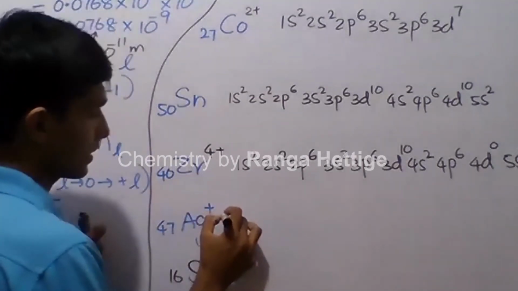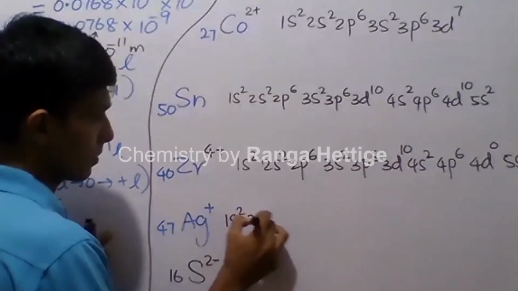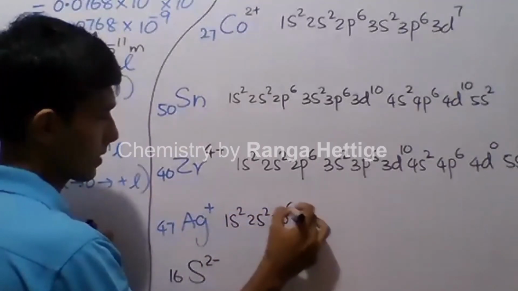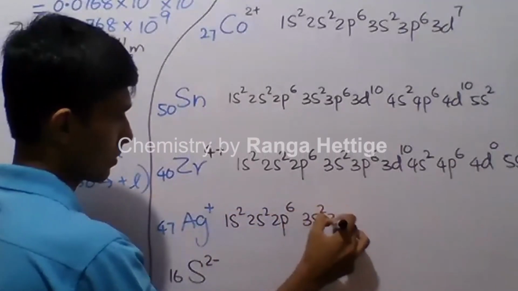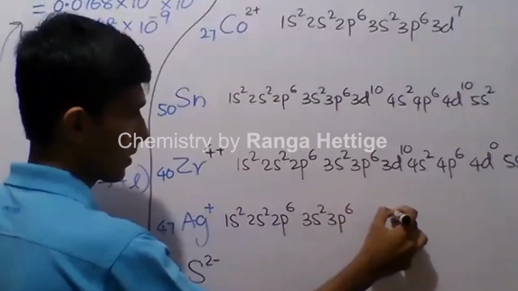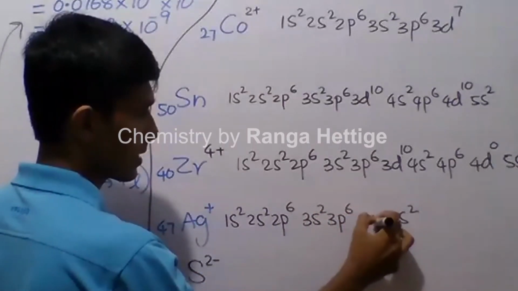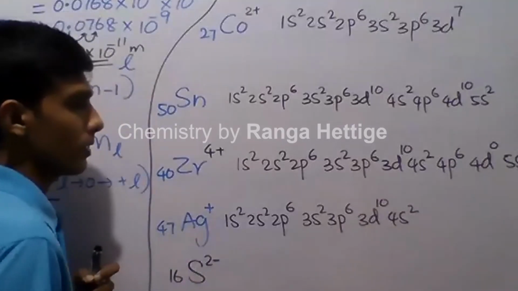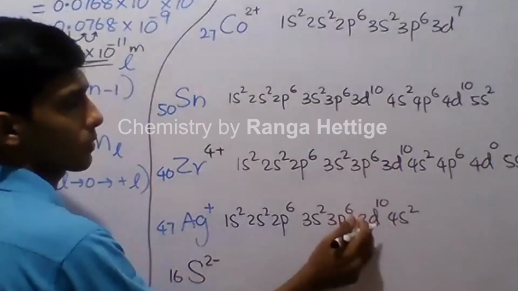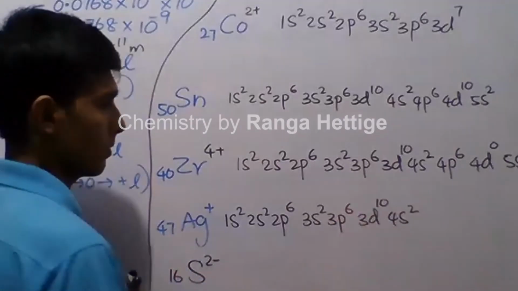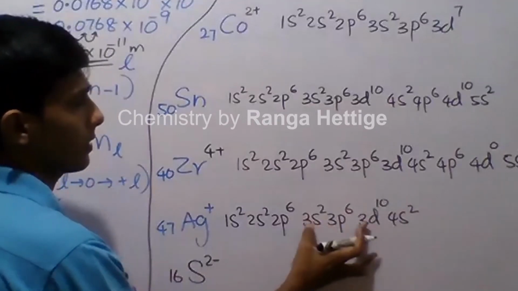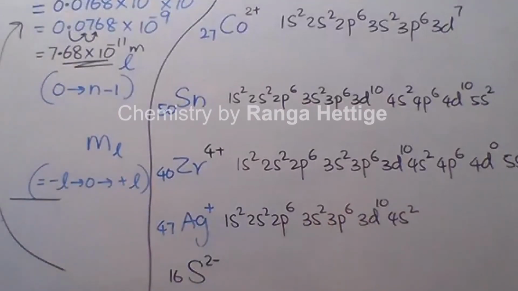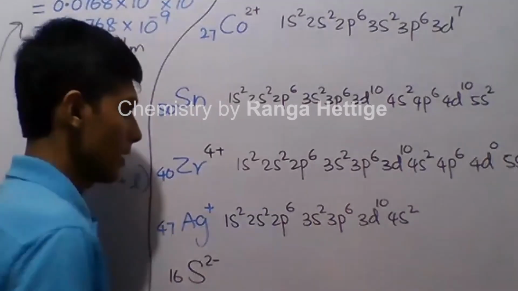Silver, we wrote the configuration earlier. 1s2, 2s2, 2p6, 3s2, 3p6, 4s2, 3d10. Normally we write all the sub-levels in the same main energy level together.